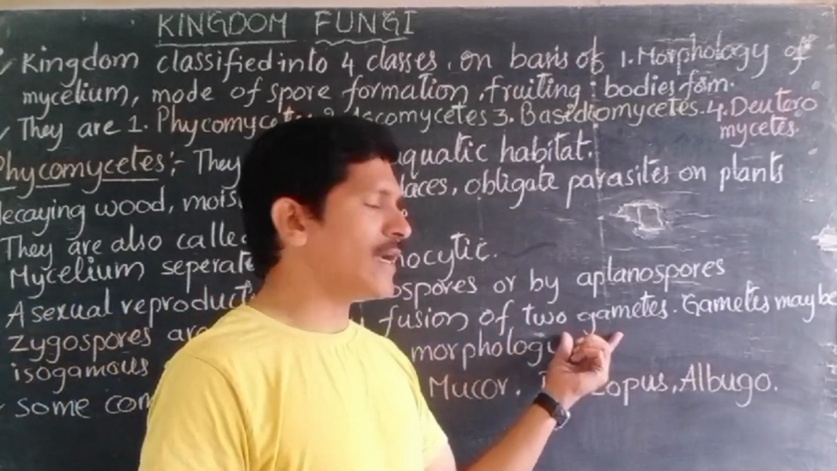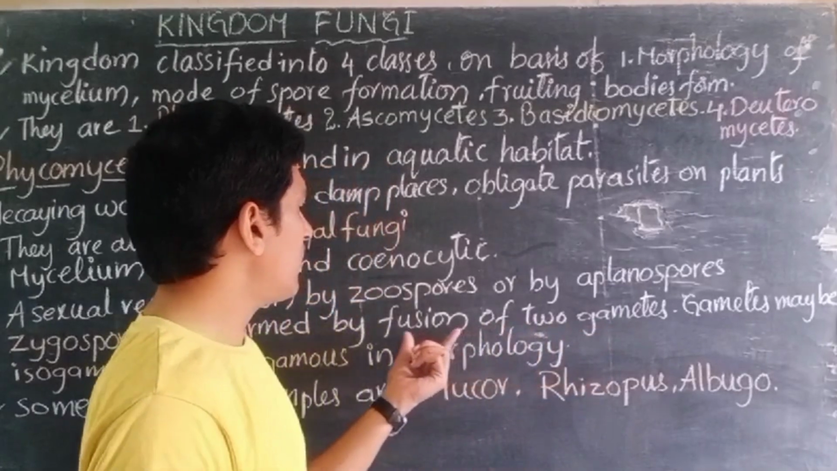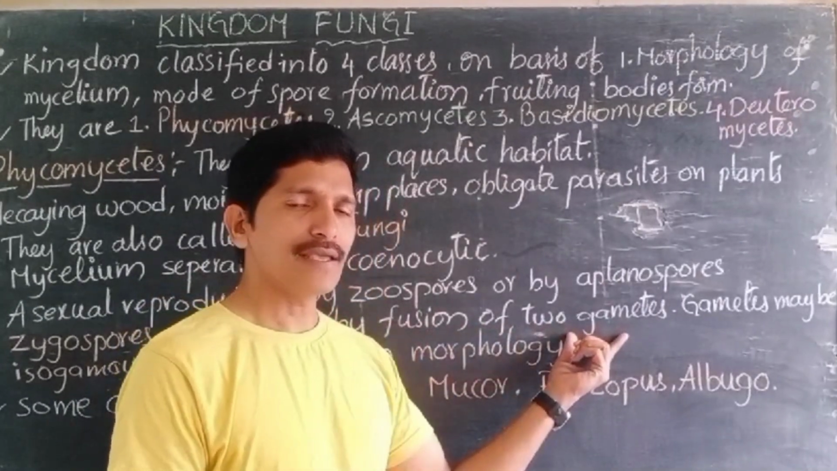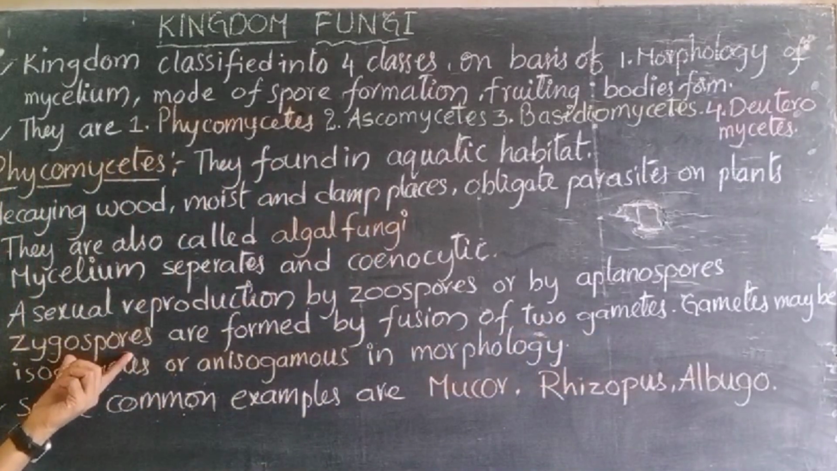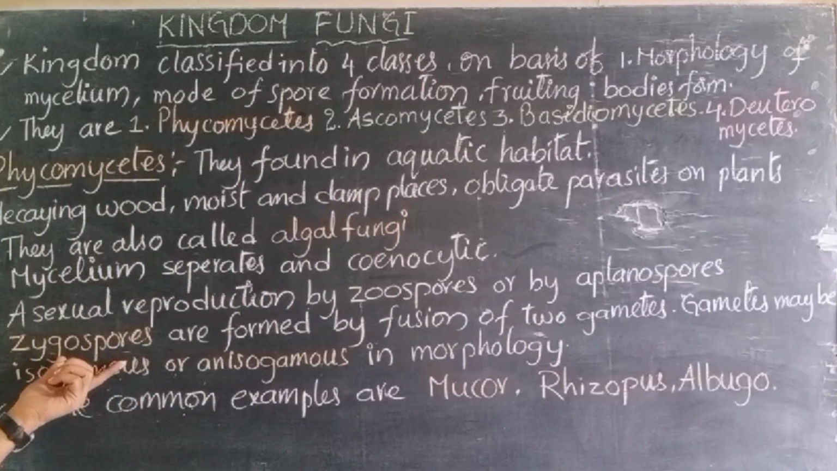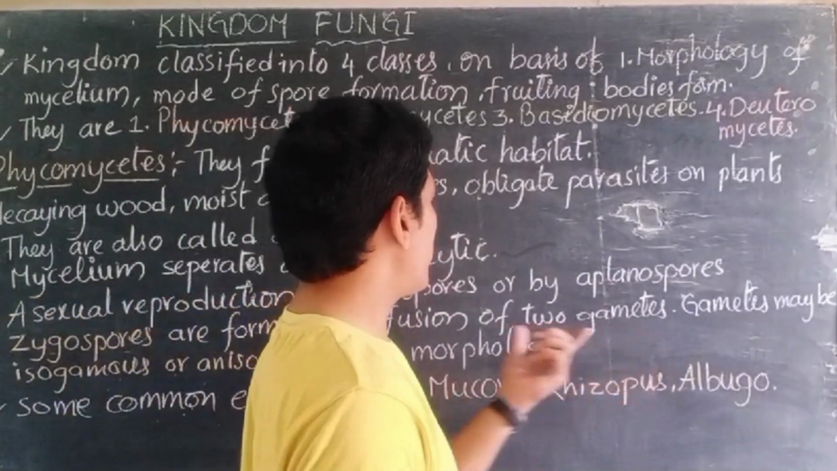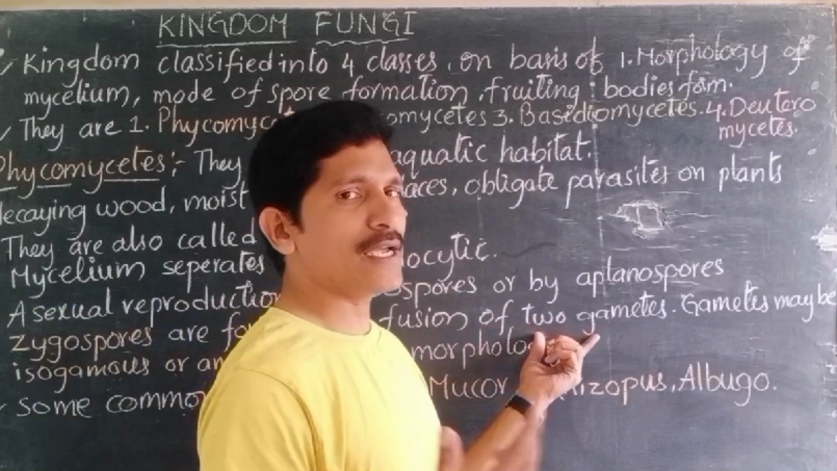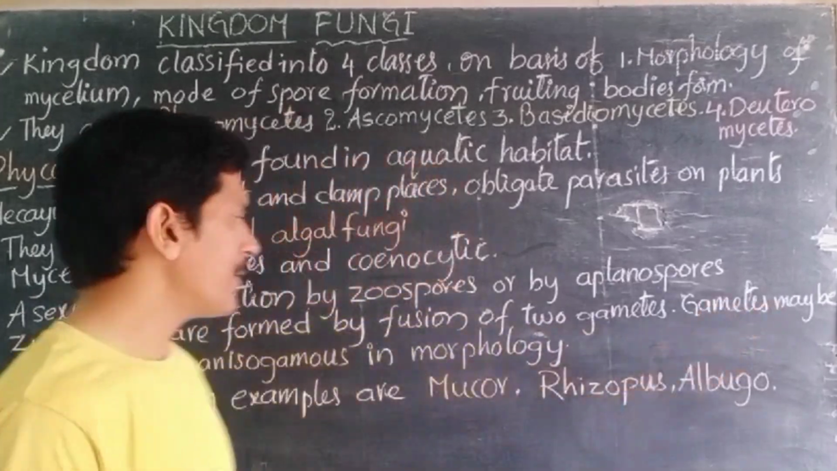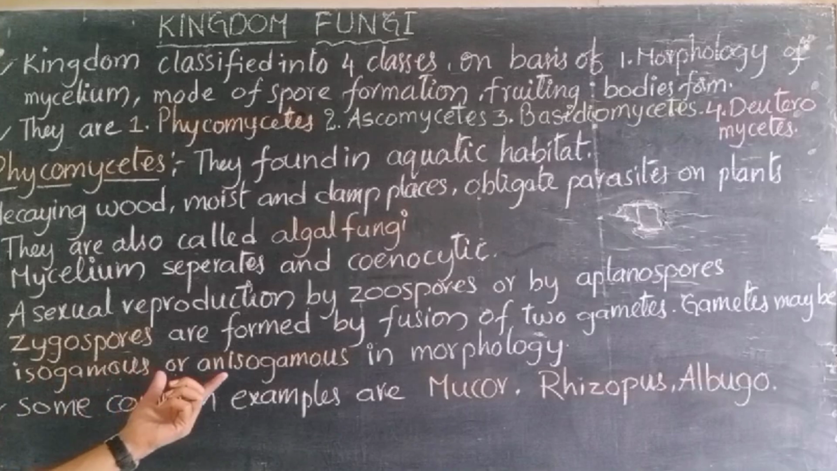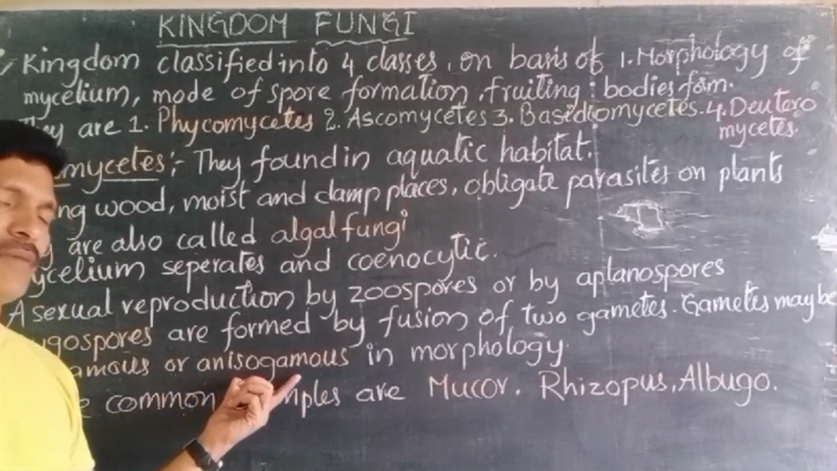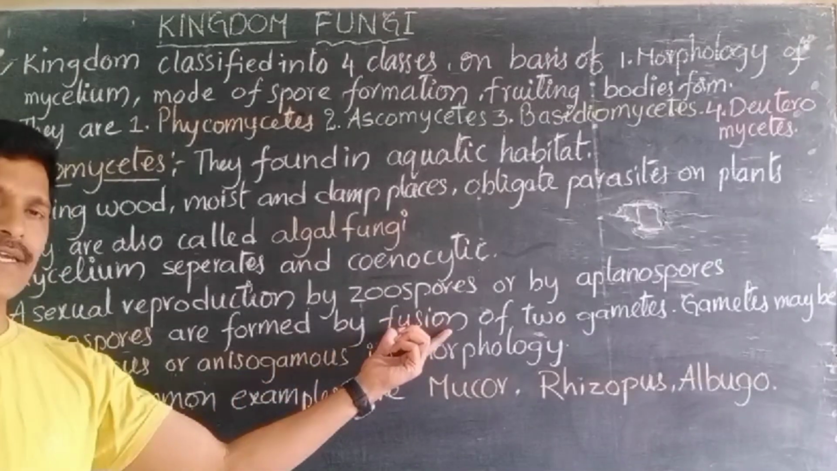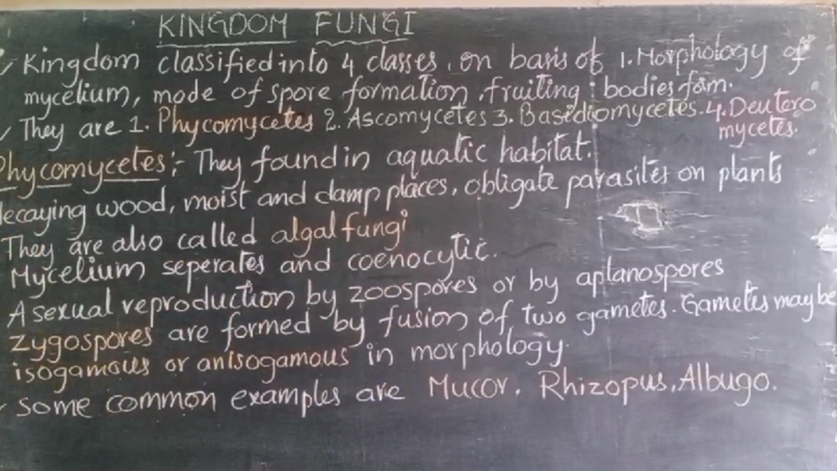So you can observe that this is a sexual mode of reproduction. Whenever the fusion of gametes takes place, that comes under the sexual mode of reproduction. During sexual reproduction, a special kind of spores is formed. Those are nothing but zygospores, right? Whenever two gametes fuse with each other, what kind of gametes are they? Gametes may be isogamous or anisogamous, but they must fuse with each other and produce the next generation. That comes under the sexual mode of reproduction.